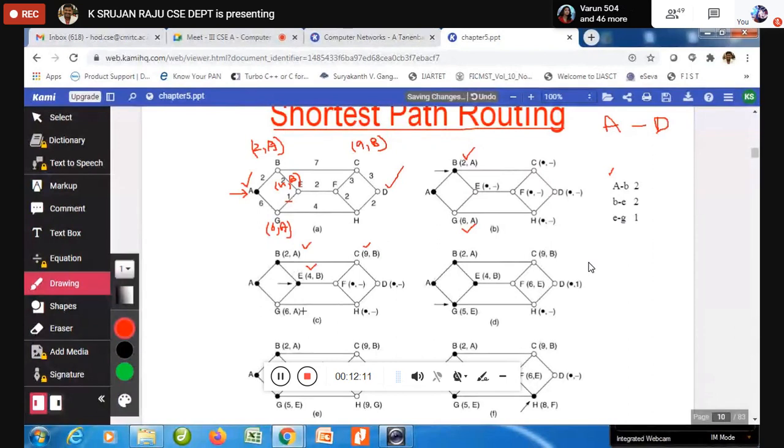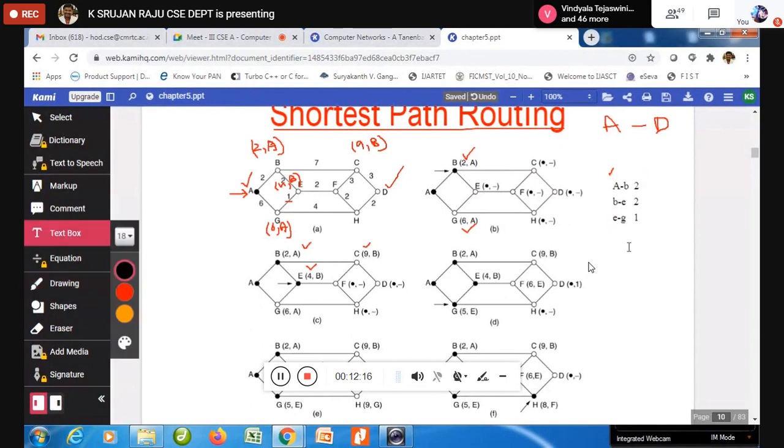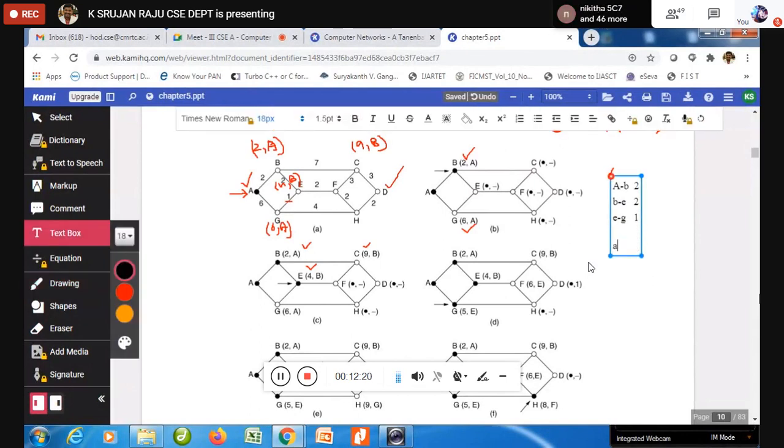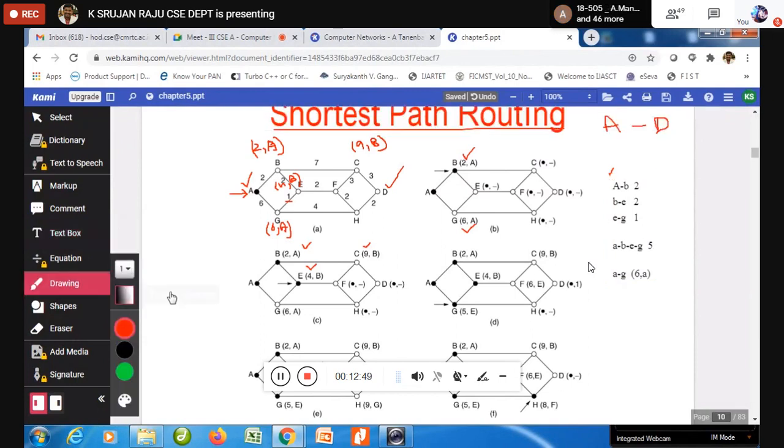Okay, so now what is happening? Suppose the routes are available, when I talk about A to G directly, how much? 6. But now according to this, A to B to E to G, how much? 5 only. You can have a look at 2 plus 2 plus 1. How much is it? 5. So now what is happening over here? 5 is the shortest compared to this.